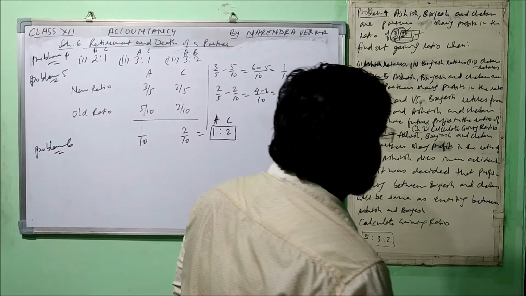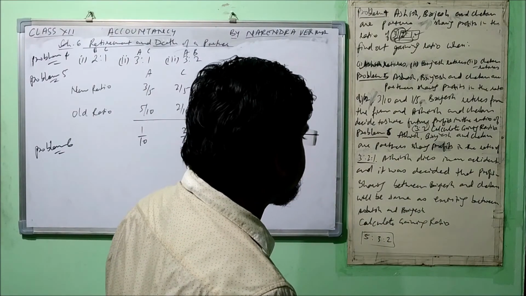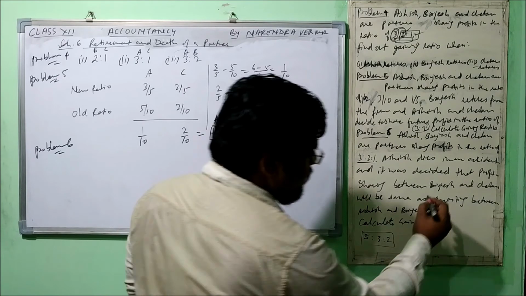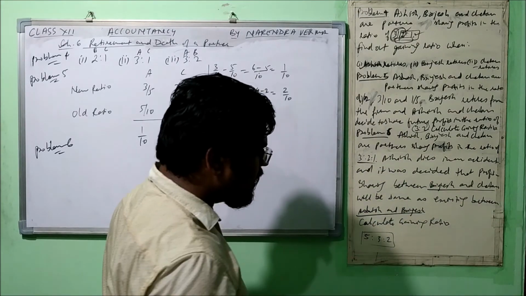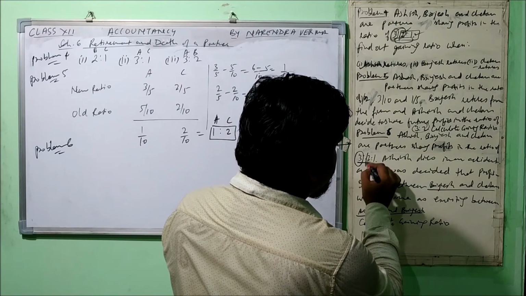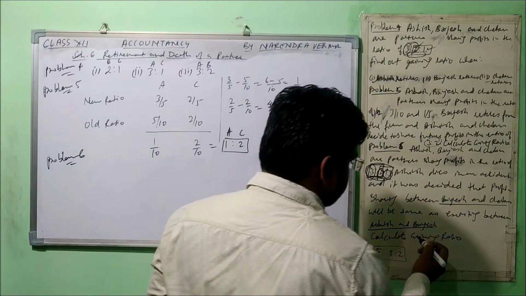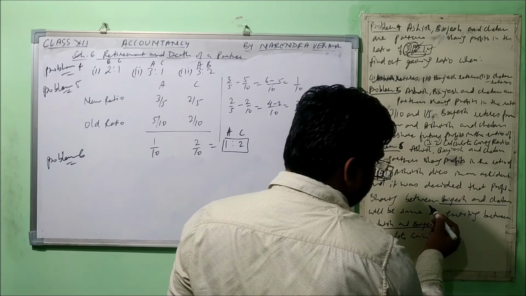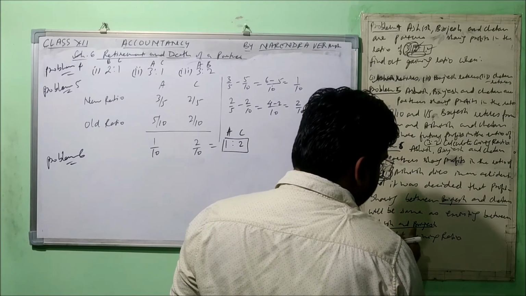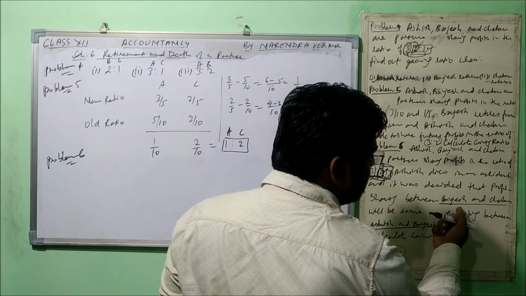Okay, Ashish, Brijesh and Chetan are partners sharing profits in the ratio of 3:2:1. Right? Ashish dies in an accident and it was decided that profit sharing between Brijesh and Chetan will be same as existing between Ashish and Brijesh. Let's focus here what they are trying to say. Ashish has died, right? This one has died. Now these two have to share the ratio, but the ratio will be this. So let's read the question what it says. It says the same that profit sharing between Brijesh and Chetan will be same as existing between Ashish and Brijesh, right? So the ratio which was there between Ashish and Brijesh now will be between Brijesh and Chetan,